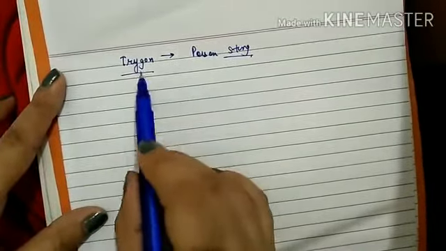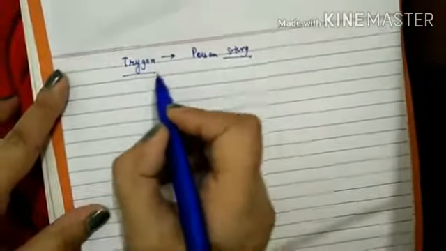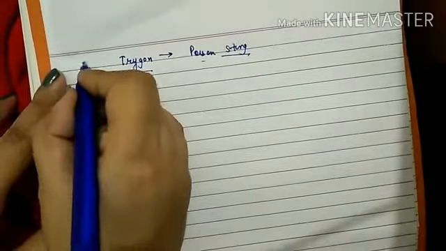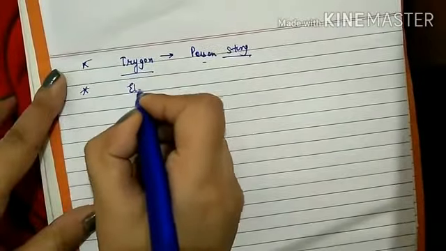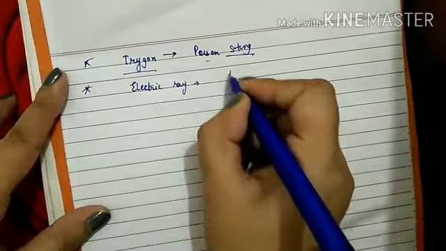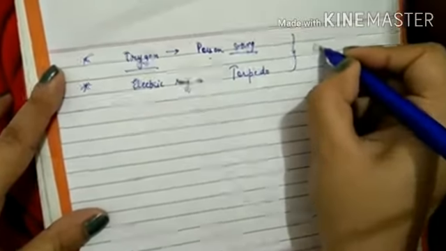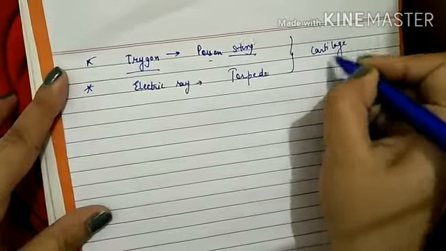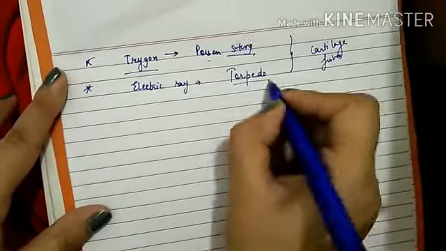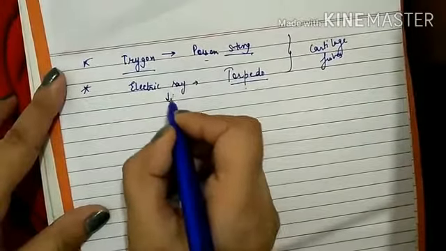Whenever someone touches this fish, its tail releases poison, which is why it is named sting ray. Another example you should remember is the electric ray, known as Torpedo. Whenever one touches this Torpedo, one will get an electric shock.